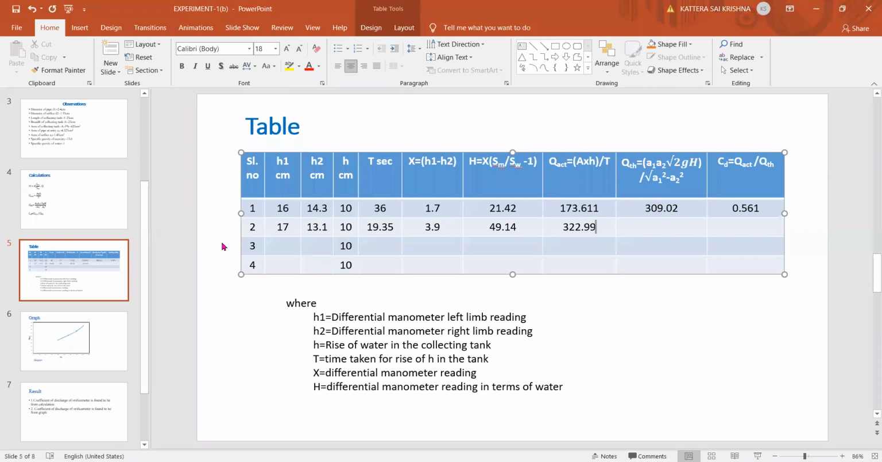Shravan Babu, 320. Those are not replying, I'm just marking their numbers. 325. Sai. Sir, tell the value of Q theoretical. Sir, doing, sir. 1 minute. Okay, do and tell. Okay, sir.